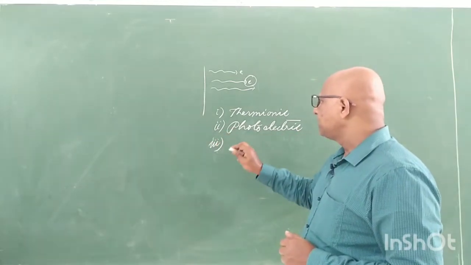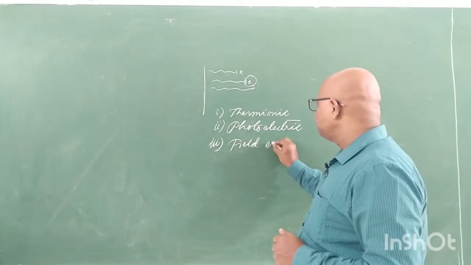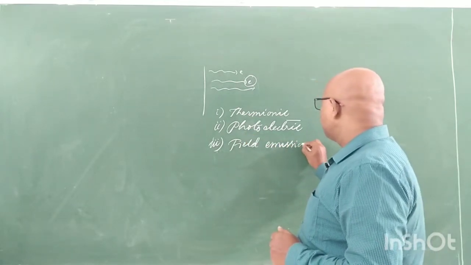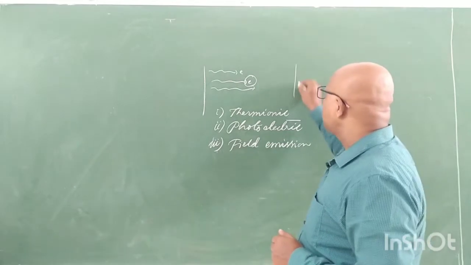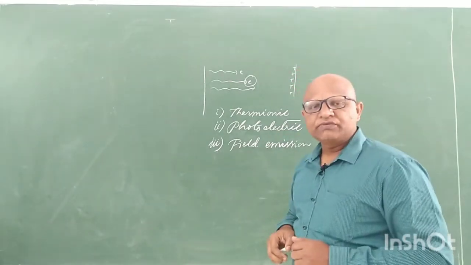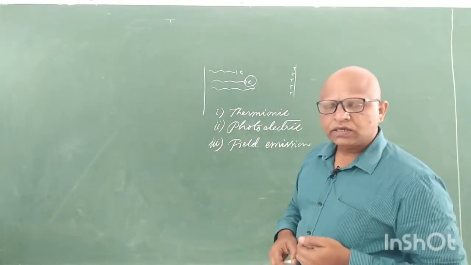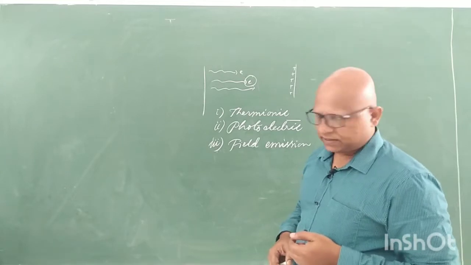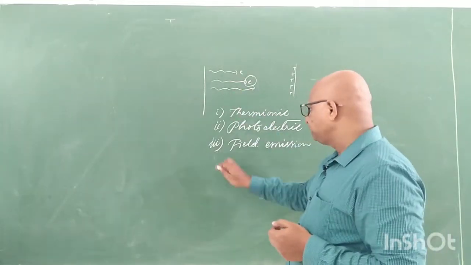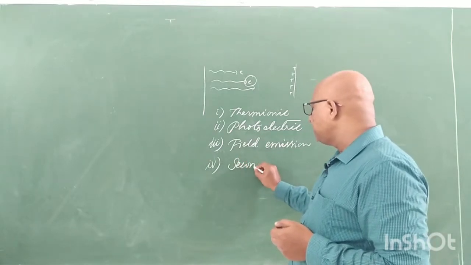And the third type of emission is called field emission. In field emission, we apply a very strong positive field, with a very high potential difference and strong electric field, in such a way that electrons are attracted from the opposite metallic plate, which is essentially the cathode. And the last one is called secondary emission.